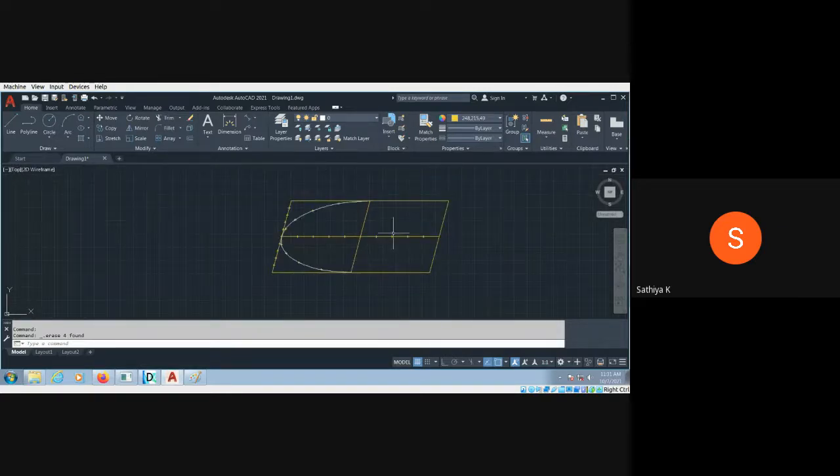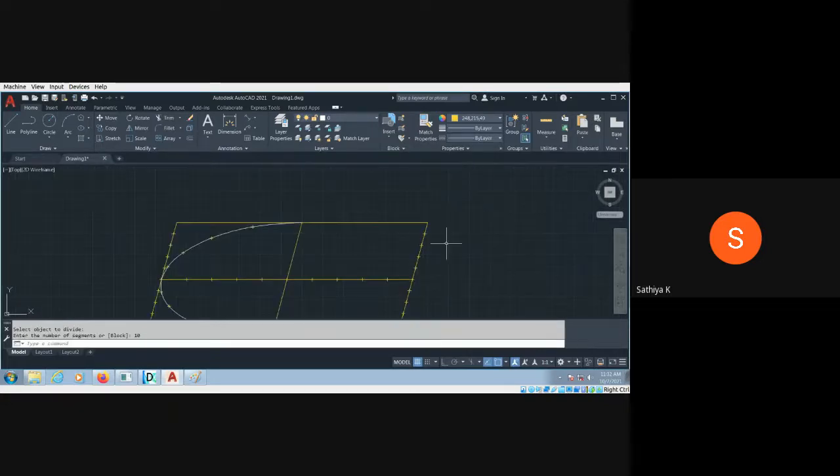Then this portion, the same method. You have to divide here. Divide. This is 10 division, and draw the line from here to here. Escape. Then space bar, from here to here. Escape. Space. And select the particular point. Pick the line, something like that.